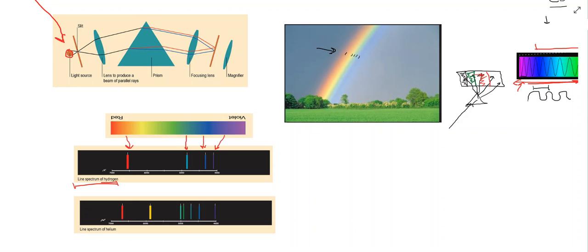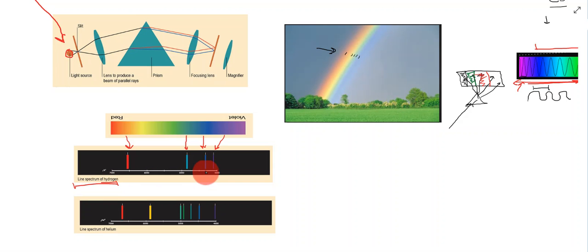So we can see that the light emitted from a discharge tube containing hydrogen is analysed using a spectroscope, and a series of coloured lines of definite wavelength against a background is observed. And that's what we have here. We have these definite bands of light being produced by the hydrogen against this background. So this here is what's known as a line spectrum or an emission spectrum.